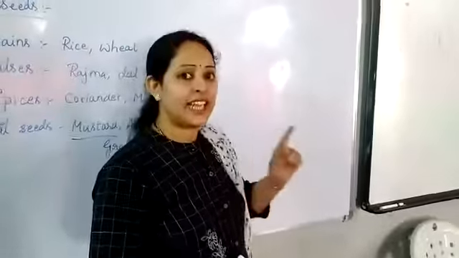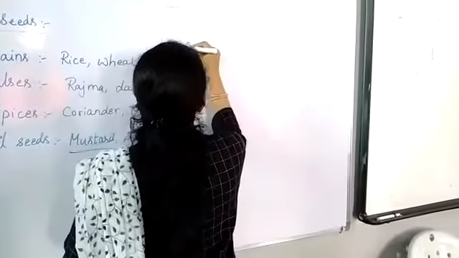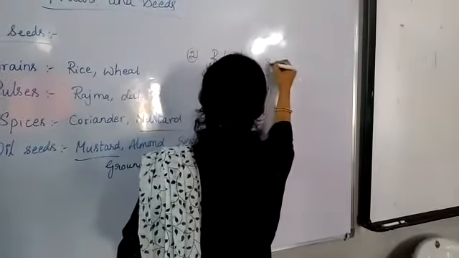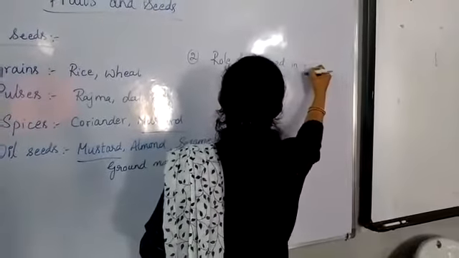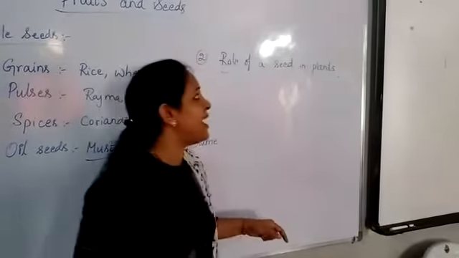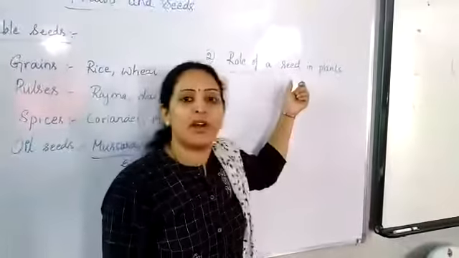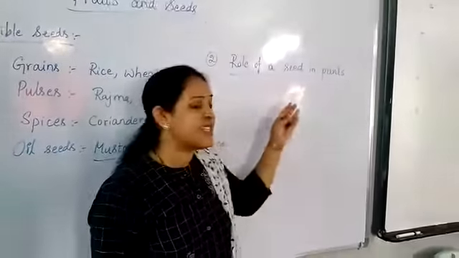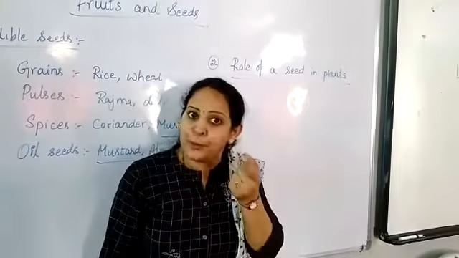And the second topic is the role of a seed in plants. Most plants come out from seeds. When a seed gets the right amount of temperature, water and air, it starts growing into a new plant.